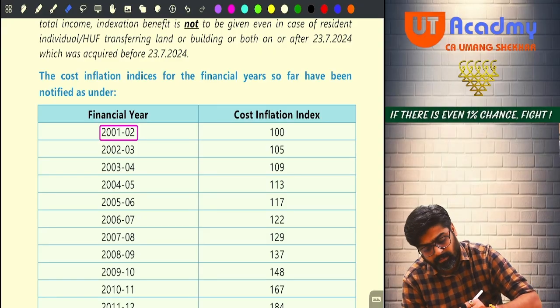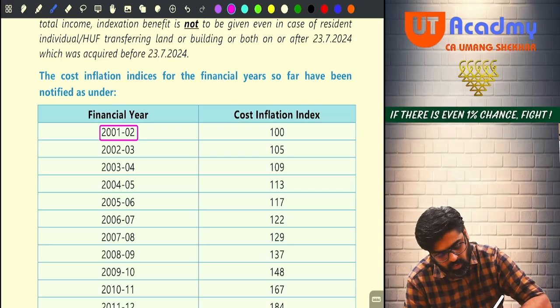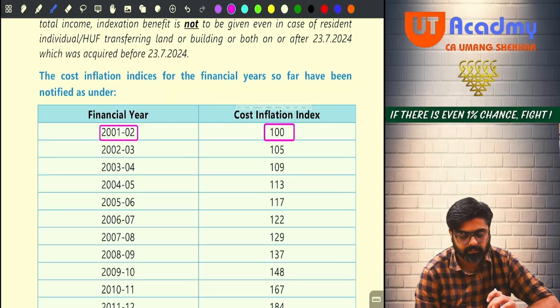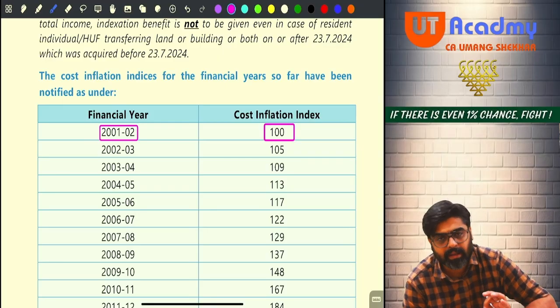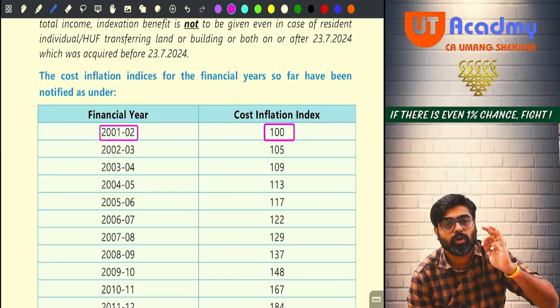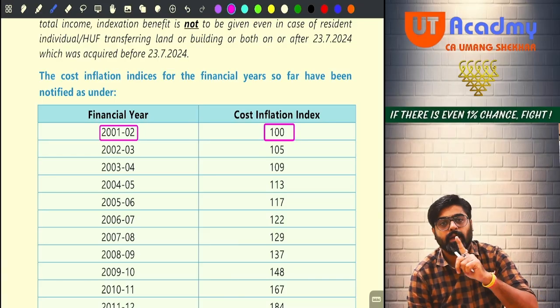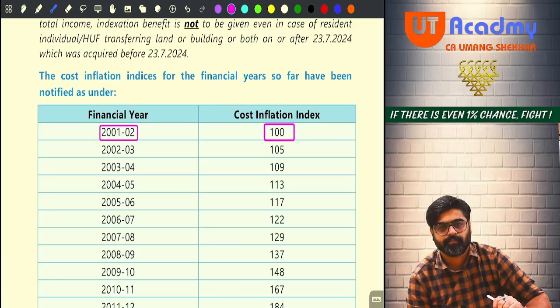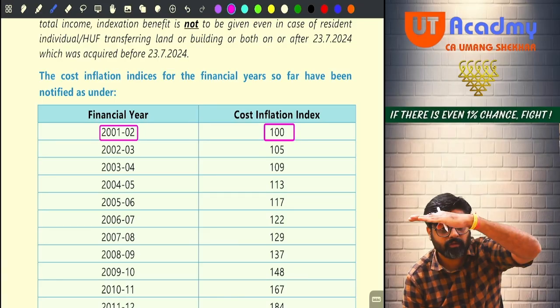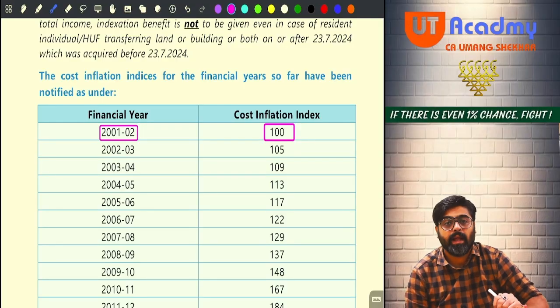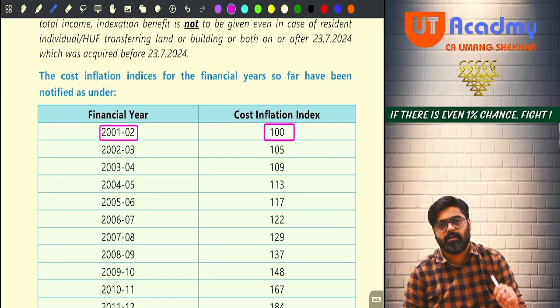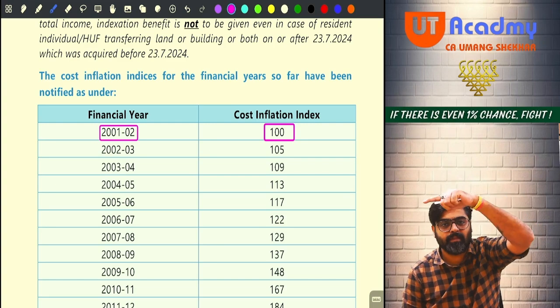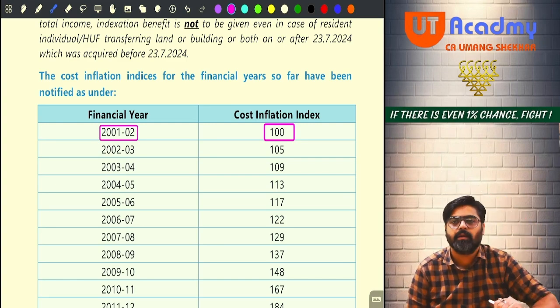If you consider base year 2001-2, the CII taken is 100. Meaning that if anything's cost was 100 in 2001-2, this is the base year, and considering this as the base year, the inflation will now be checked.